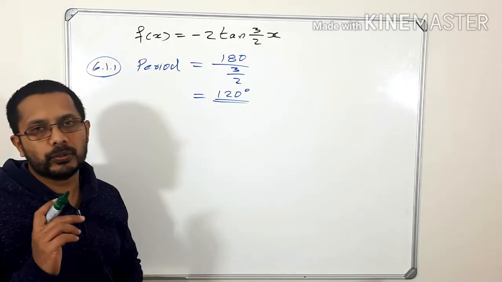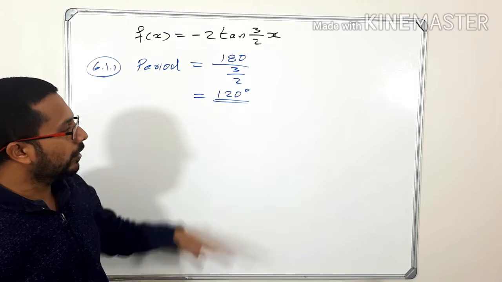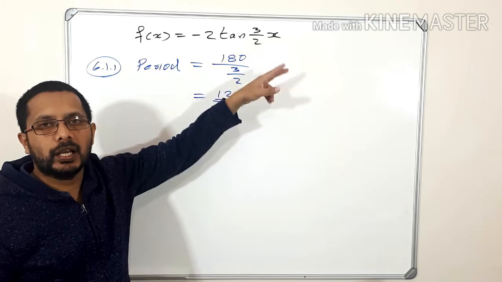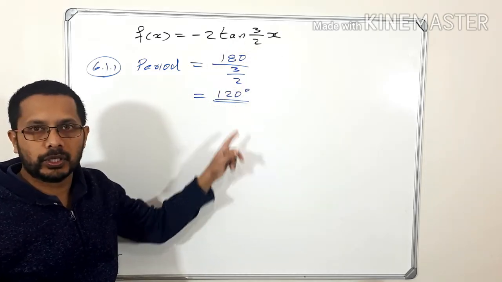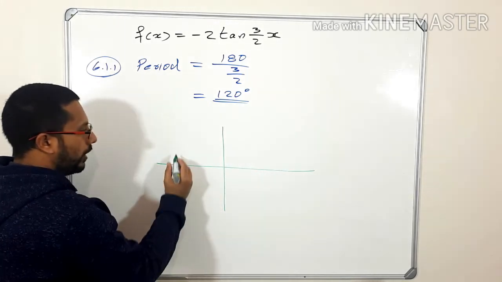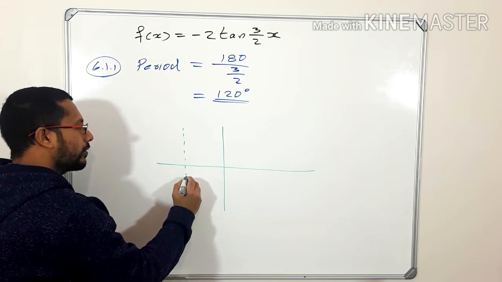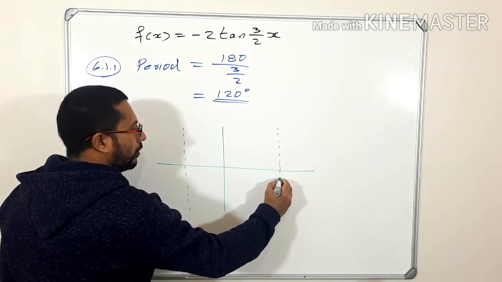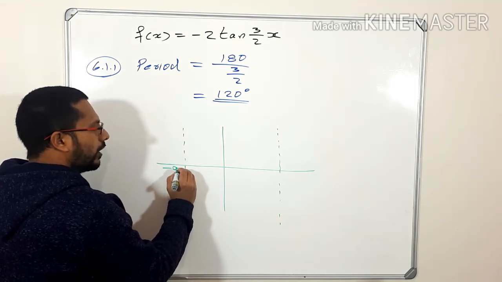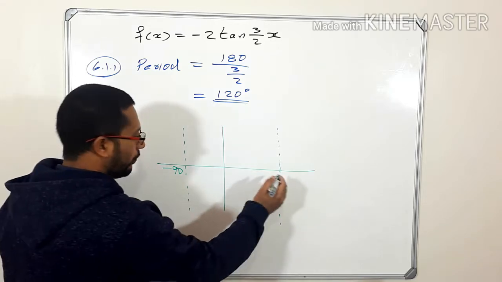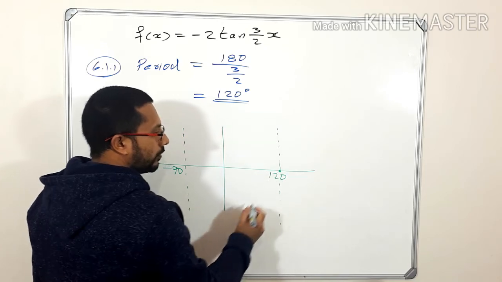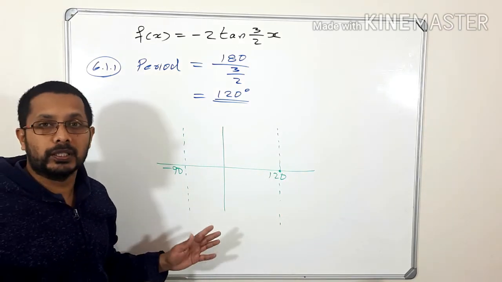Okay guys, I want to add something with this question. Here we know the equation minus 2 tan 3 over 2x, and now we know how to find the period of this graph. Okay, so there is a tan graph given like this. Assume that this is a tan graph, and you know that for tan graphs there is an asymptote. So this is an asymptote, and this one is minus 90. I'm just giving a rough graph, this is not an accurate graph. Minus 90, and this one is, let's say, 120 degrees. Any graph, it doesn't matter, I'm just giving an example.